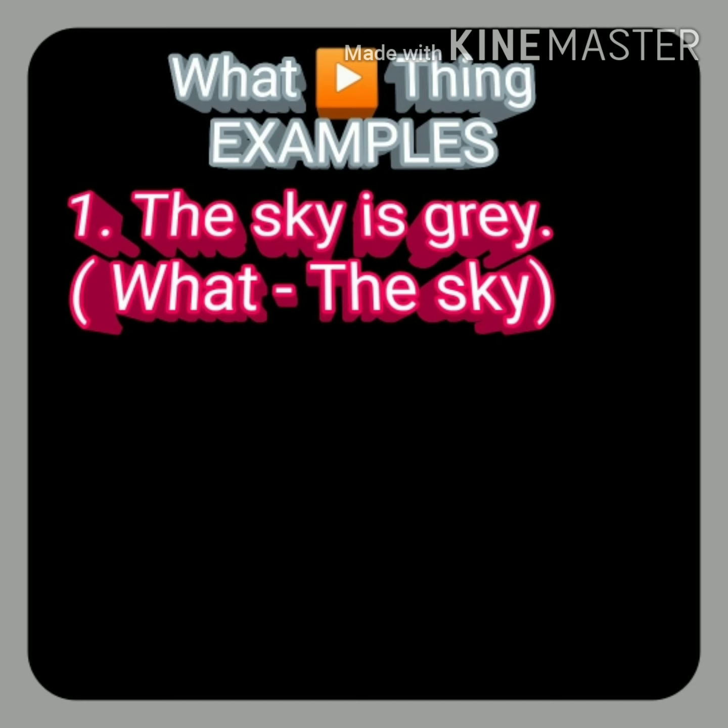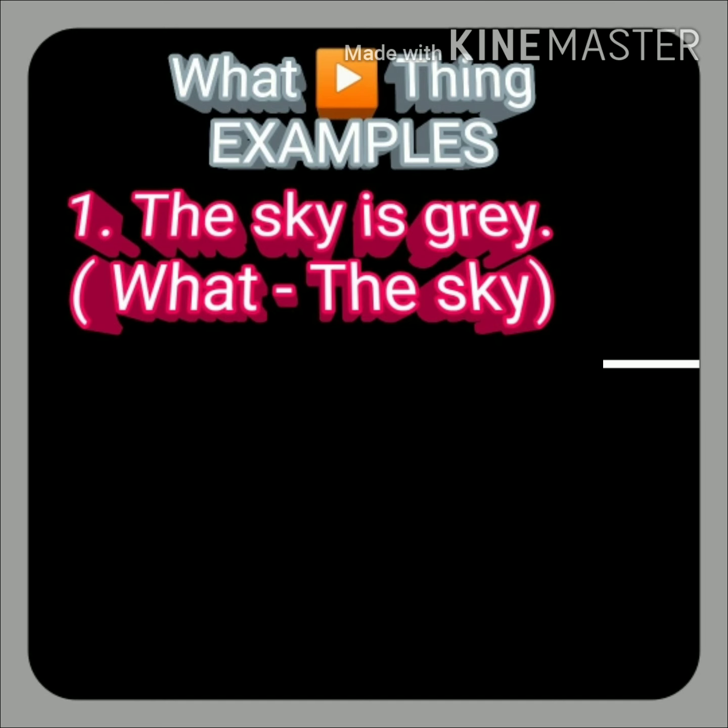Let's take a look at the first example. The sky is gray. So use what for finding the subject from this sentence. What is gray? The sky is gray. That is why the sky is the subject in this sentence.